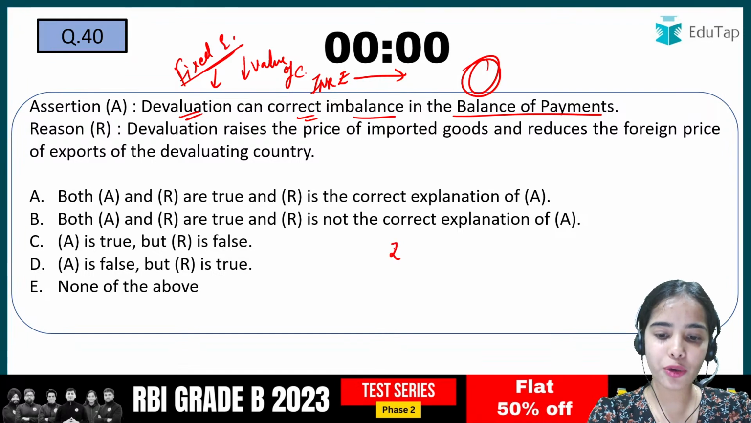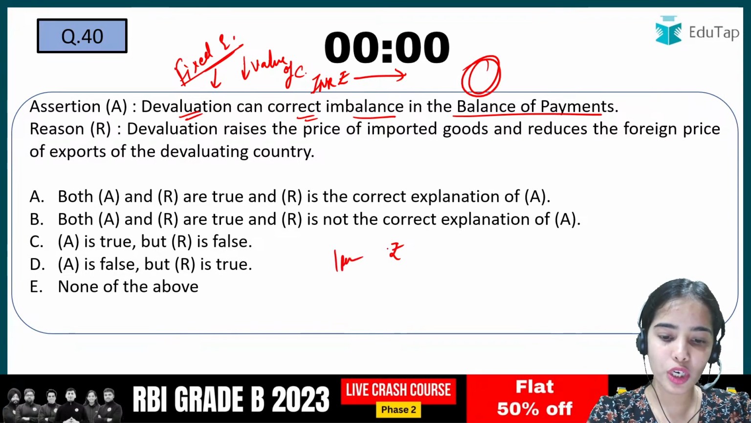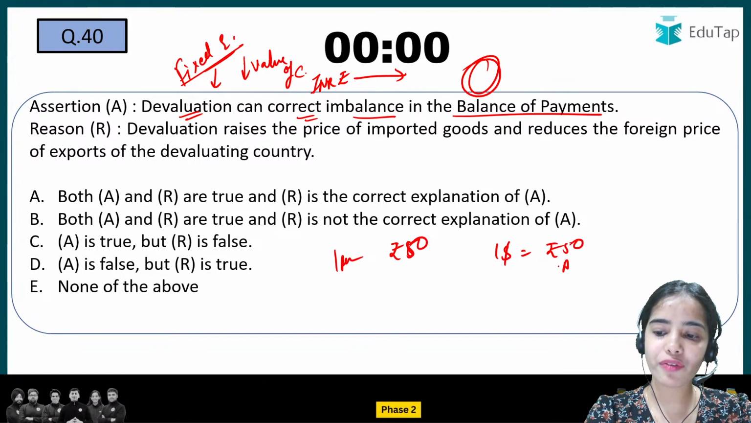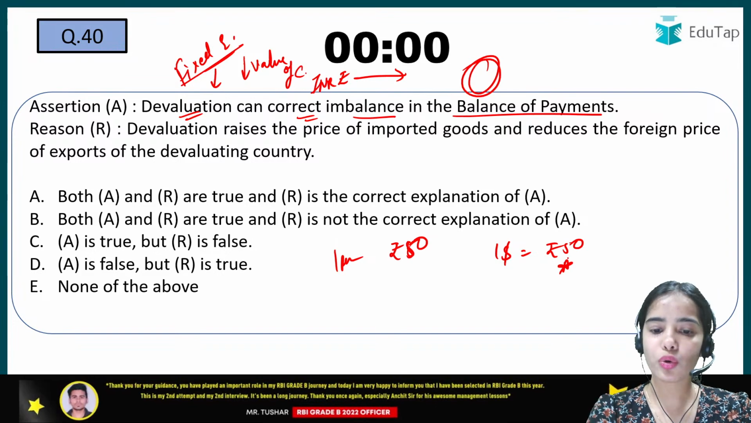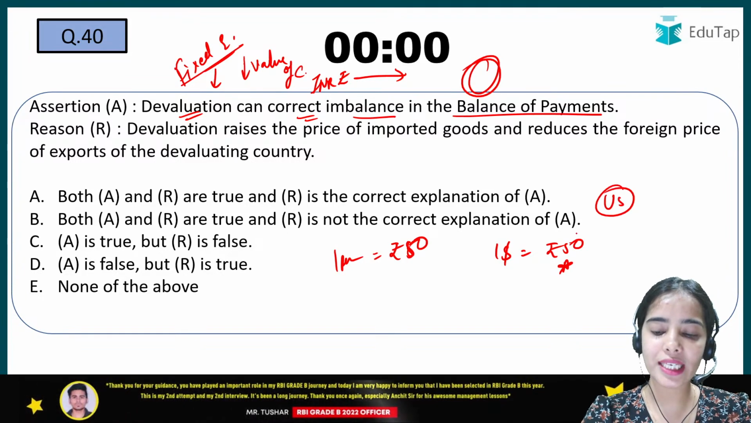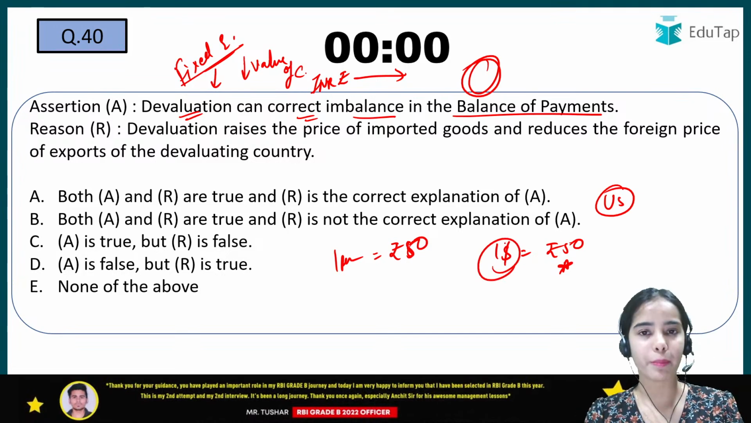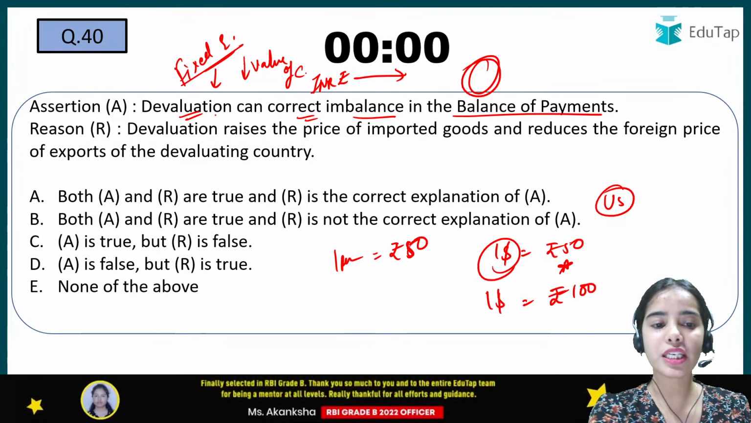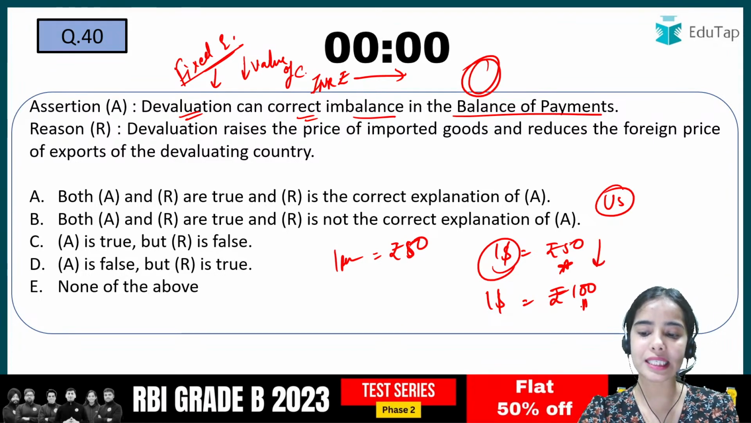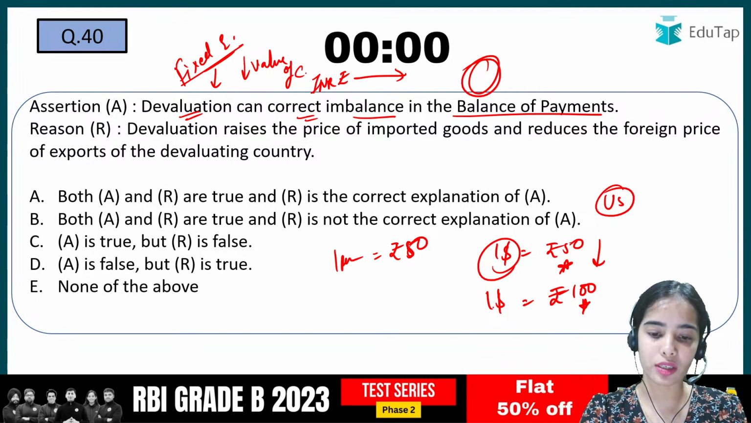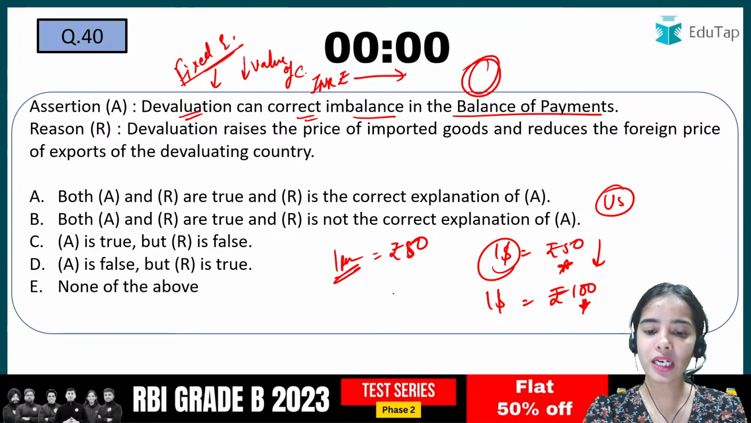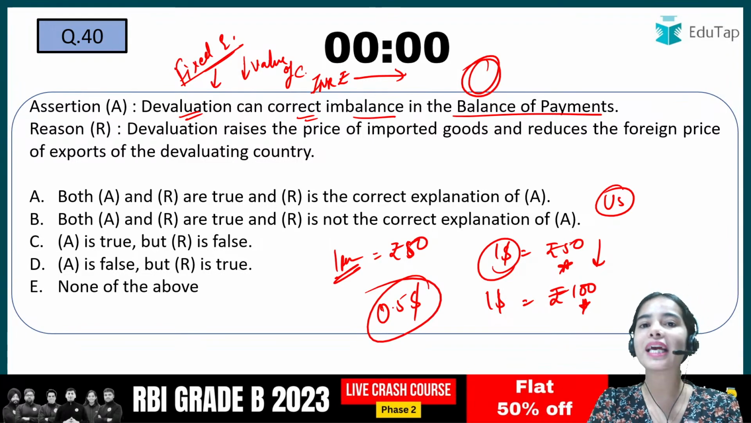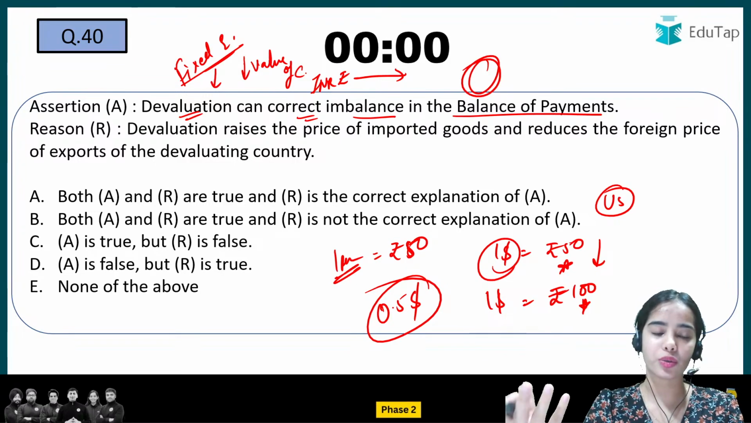Let's say that 1 pen was rupees 50 and $1 was equal to rupees 50. So we have to give rupees 50 to get $1. So the Americans had to give $1 to get 1 pen. Now $1 is equal to rupees 100 because the devaluation has happened. The value of the rupee has decreased. We have to give more rupees to get $1. But now 1 pen is equal to $0.5, and that's why the foreigners will be very happy to get our products, goods and services.